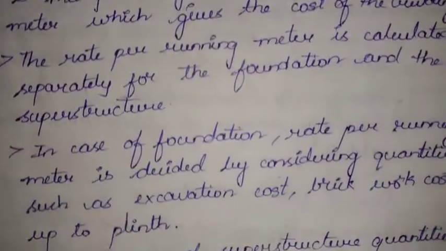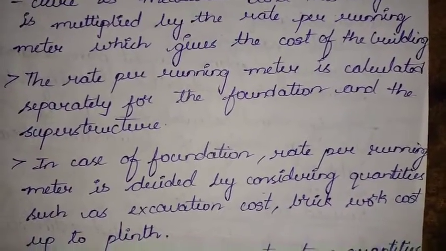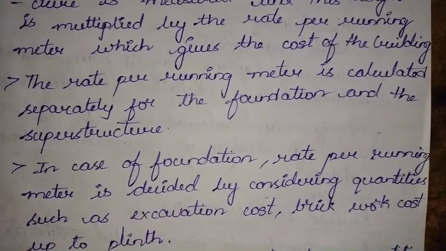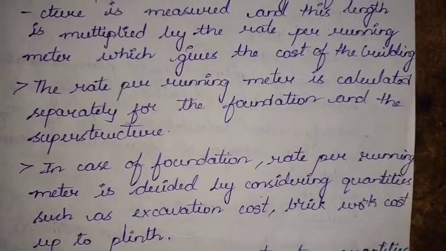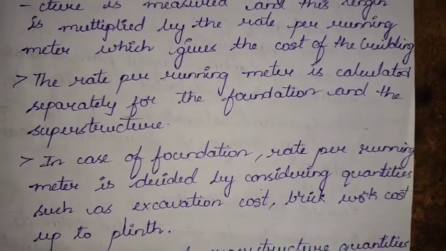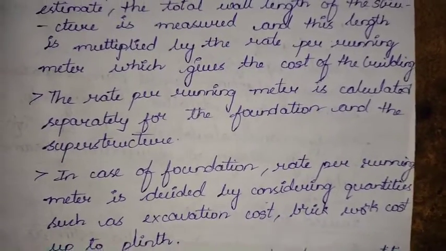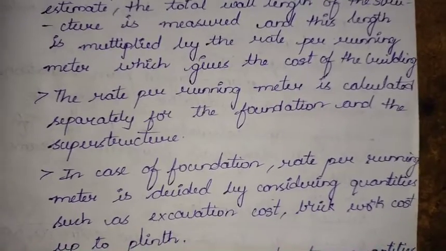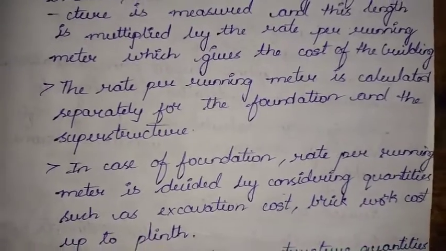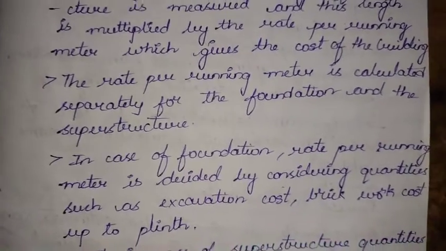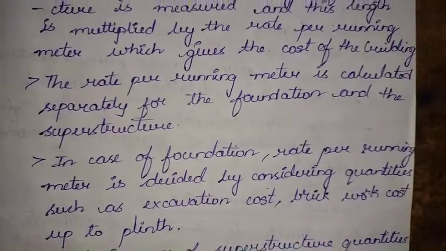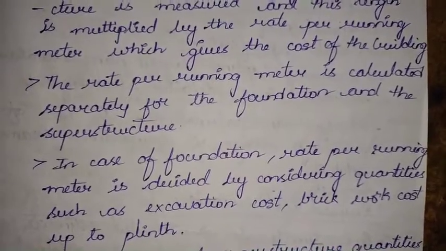Okay. In case of foundation, the rate per running meter is decided by considering quantities such as excavation cost, brickwork cost up to the plinth. See, excavation cost is different. That is, we are just initially getting that cost because of the excavation. And second, brickwork, that is construction cost, up to the plinth level we are taking.